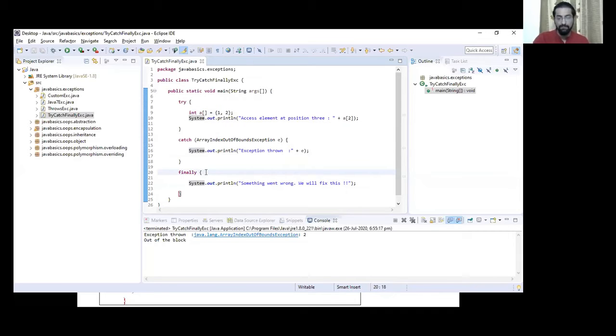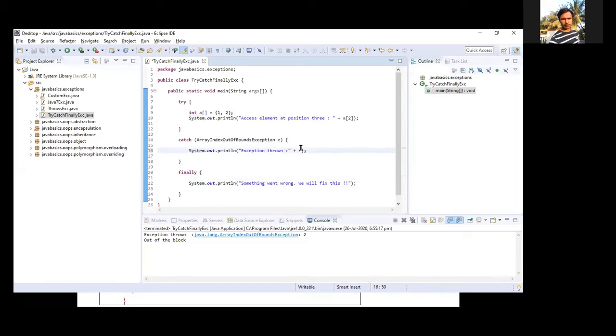but finally will print or show or call anything. It's like a normal block, you can do anything from finally. It will close the resources in case you're using a database connection, or have opened a file, to close the files if you're working with input output streams. So in that case, finally comes very handy. I hope you understand.